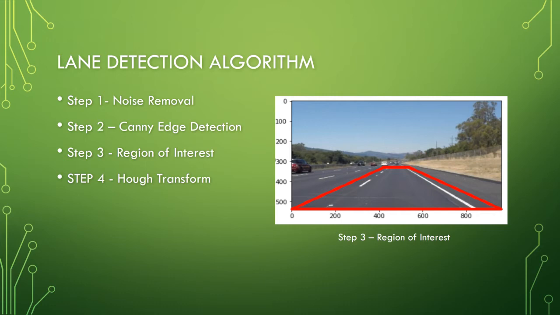Step 2 is the Canny edge detection. The edge detection technique used here is Canny edge detection. The name refers to John F. Canny, who found this algorithm in 1986. In this technique, the goal is to find the boundaries of an object in an image. To do that, we compute the gradient of the image, with the brightness of each pixel corresponding to the strength of the gradient at that point. We can find the edges by tracing out the pixels with the strongest gradient.